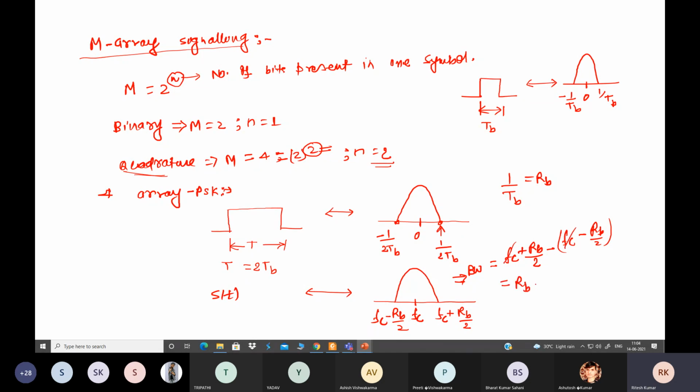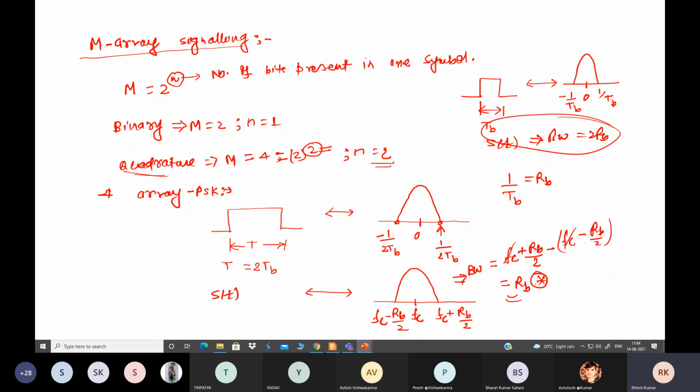So what we see is, as we are increasing the number of bits in a symbol, our bandwidth requirement is reducing. In the previous case, for S of t, we required a bandwidth of 2 RB. But here, see, we require only RB, because we have increased the number of bits.